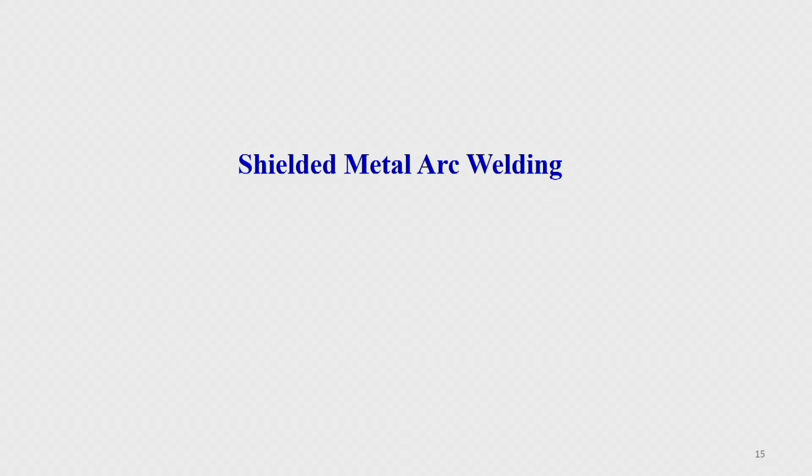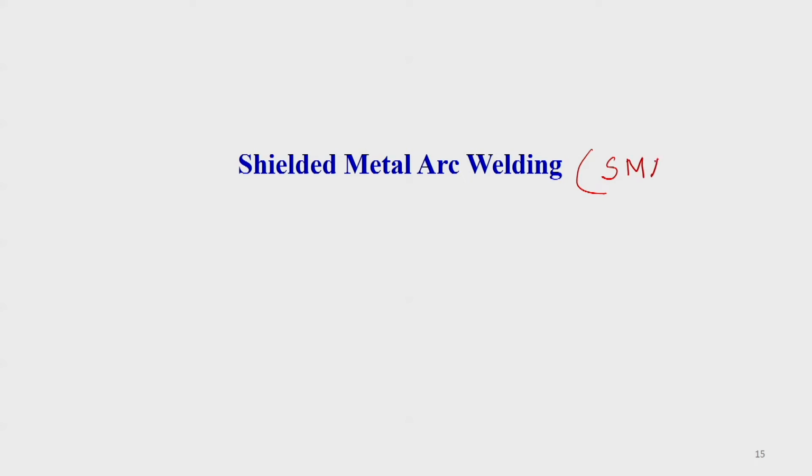Now we will start the different types of arc welding processes. In the first lecture on arc welding techniques, I will discuss SMAW, that is, shielded metal arc welding. The last one I discussed was gas welding techniques. Now I will discuss different types of arc welding. The first of these arc welding techniques is shielded metal arc welding.